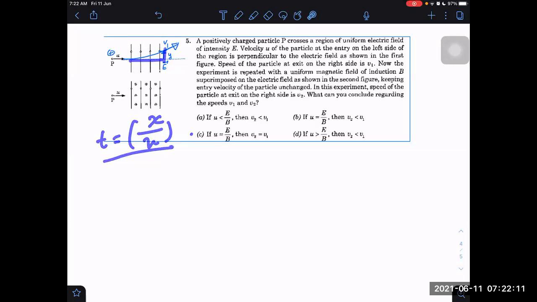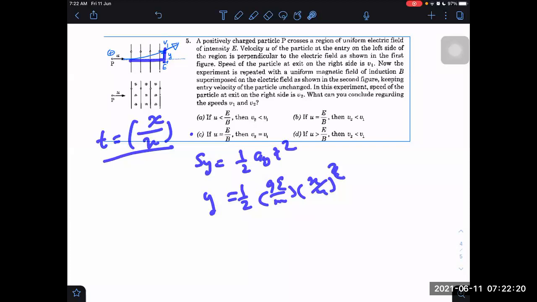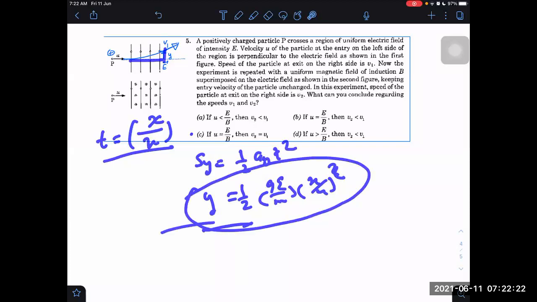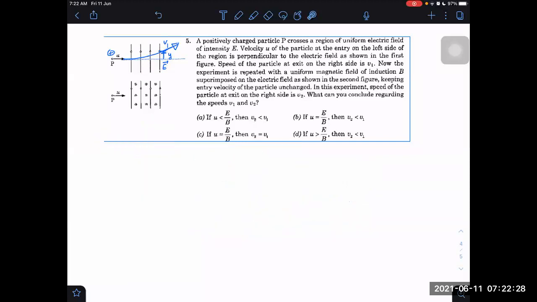Sy will be equal to half of ay into t square, which will be equal to qE by m into x by u whole square. This is in fact giving us the equation of trajectory also. If I assume x to be a variable x, then it will give us variable y, and that will become the equation of trajectory up to this path.